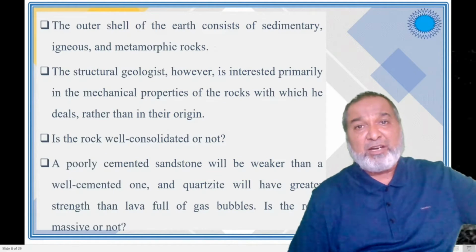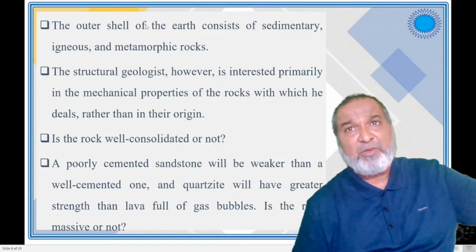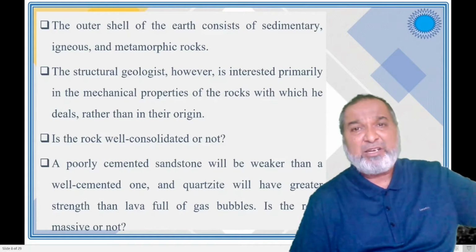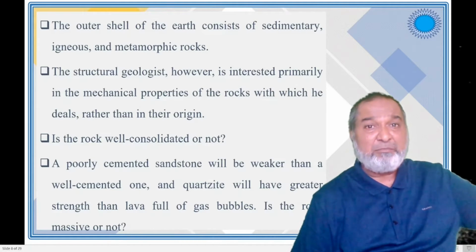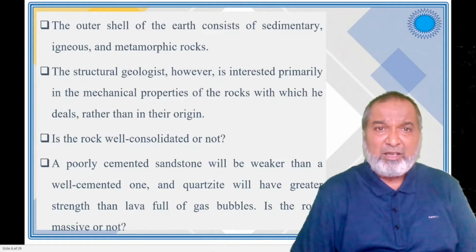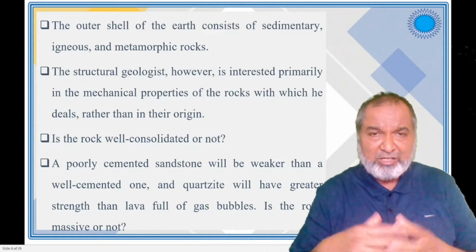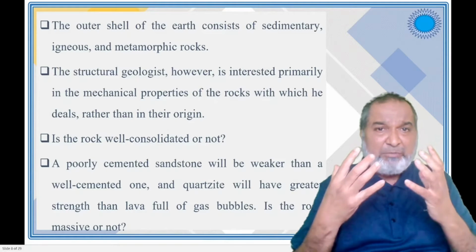The outer shell of the earth consists of solid rocks. What solid rocks do we have? Igneous, sedimentary, and metamorphic. And the structural geologist is interested in the mechanical properties of the rock. We are going to see the structures, how the structure fold, fault, joint, whatever things are there, and how these things are being found.